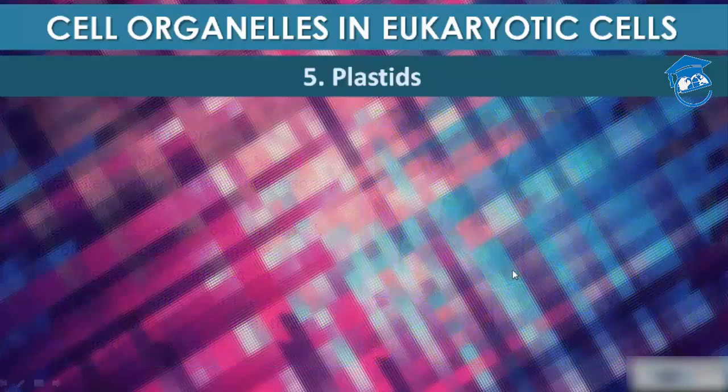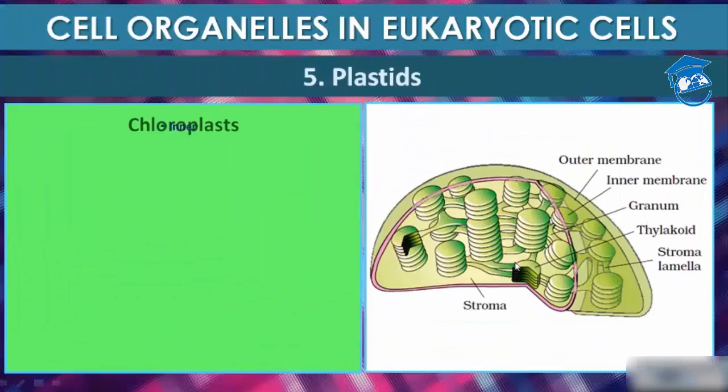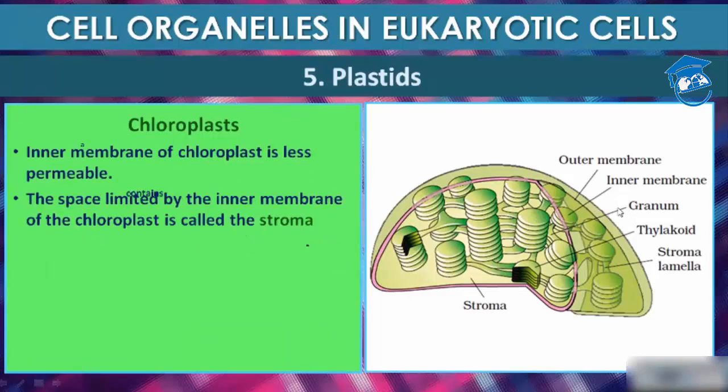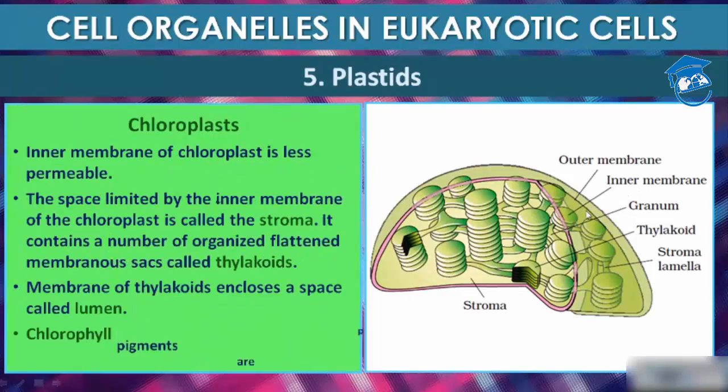Chloroplast is again double membraned. As you can see, it is a double membrane structure, with an outer membrane and an inner membrane. The inner membrane of the chloroplast is less permeable as compared to the outer membrane. The space limited by the inner membrane of the chloroplast is called stroma. This gel-like stroma is filled inside the chloroplast, and it contains a number of organized flattened membranous sacs, which we call thylakoids. These thylakoids are connected to grana, and a stack of thylakoids is known as grana.